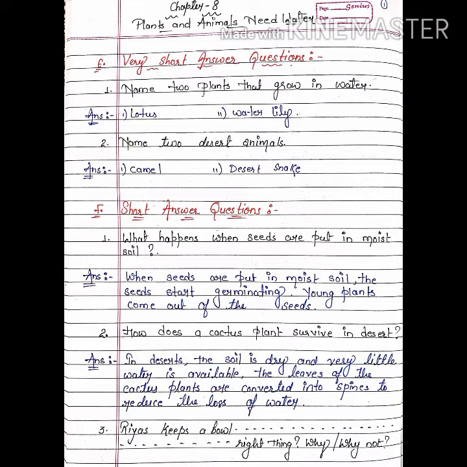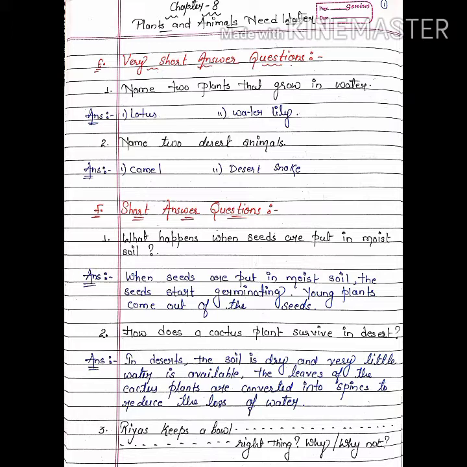What happens when seeds are put in moist soil? So the correct answer is when seeds are put in moist soil, the seed starts germinating. Young plants come out of the seeds. Okay, this is the correct answer. क्या होता है जब हम seeds को soil में डालते हैं, moist soil में? The seeds start germinating and the young plants come out of the seeds.